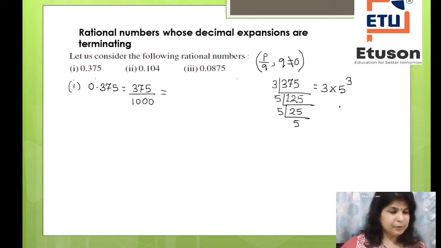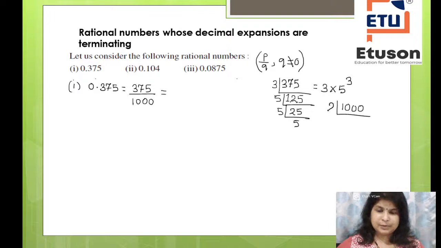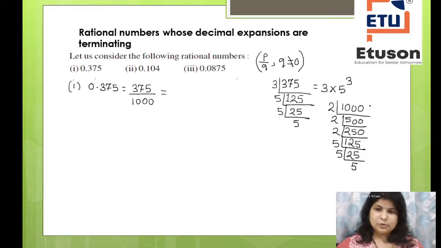Similarly, you have to write down 1000. Let me find it here. 1000 is divisible by 2. I will divide by 2 to get 500, divided by 2 becomes 250, divided by 2 gives 125, then 5, 25, 5 and 5. So what are you getting here? That is equal to 2 to the power 3 into 5 to the power 3.